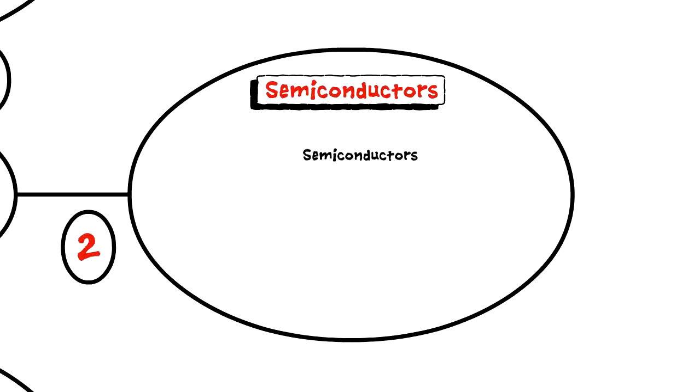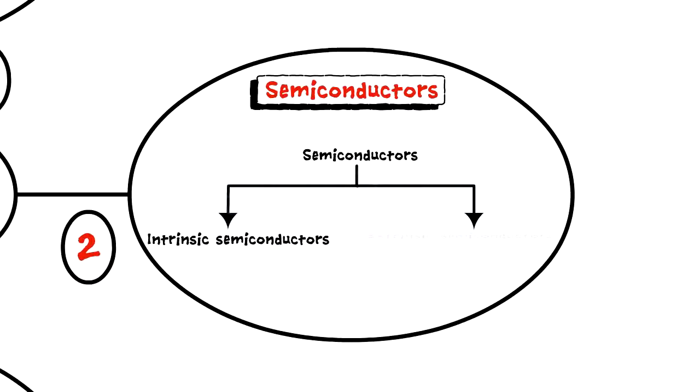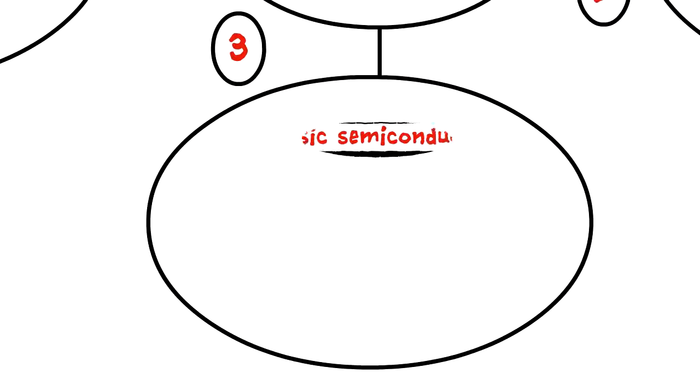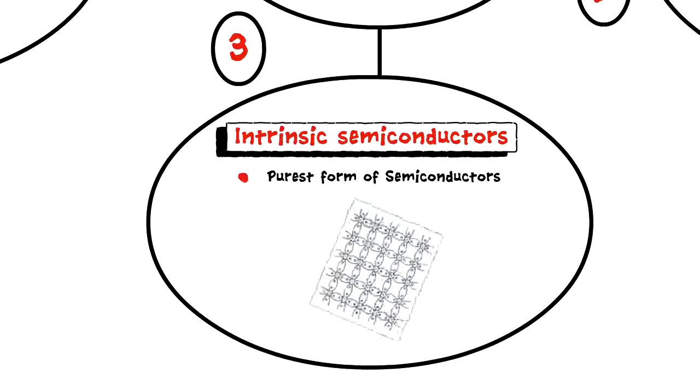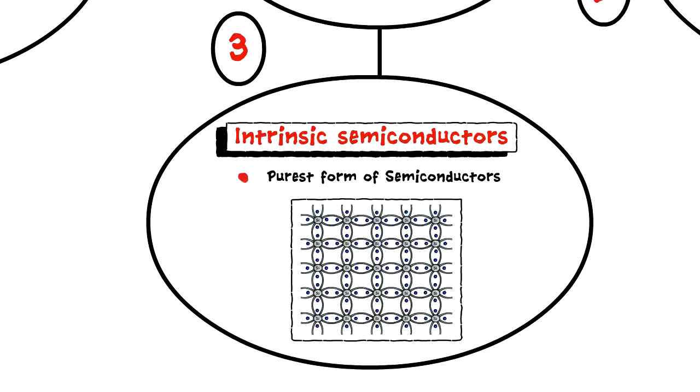Semiconductors are further classified into 2 main types: intrinsic semiconductors and extrinsic semiconductors. Intrinsic semiconductors are the purest form of semiconductors, having 4 electrons in the outermost orbit and made up of covalent bonding of silicon atoms with each other.